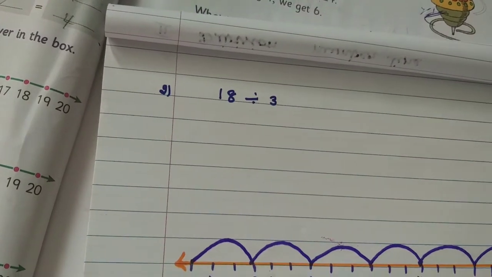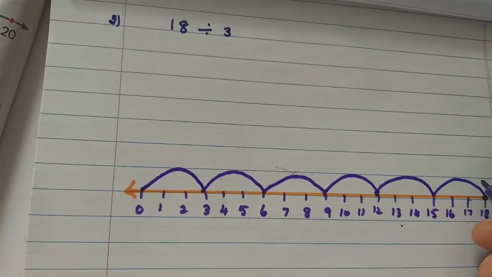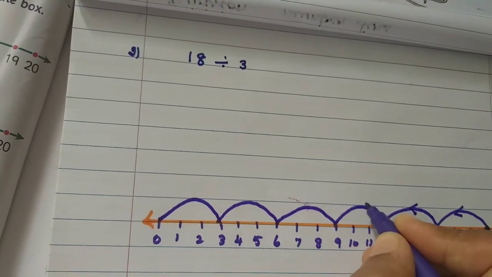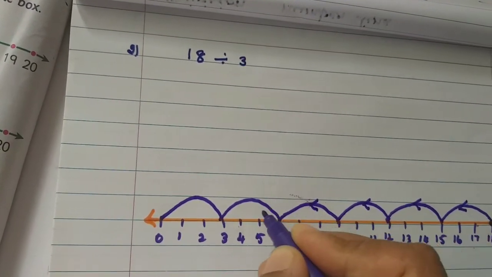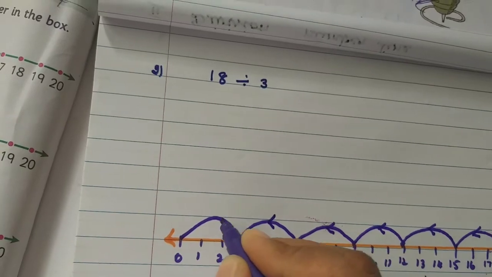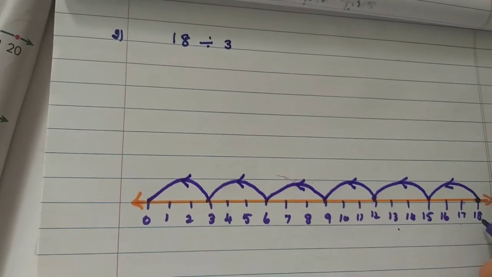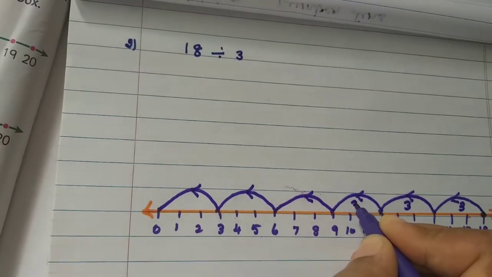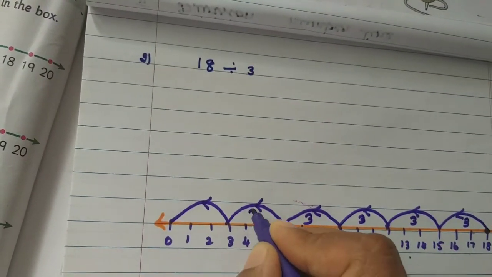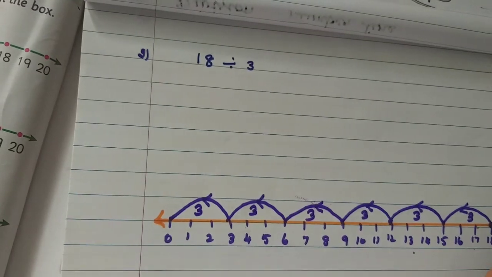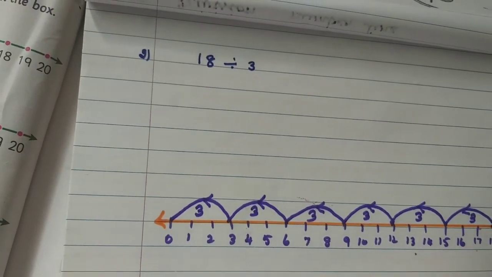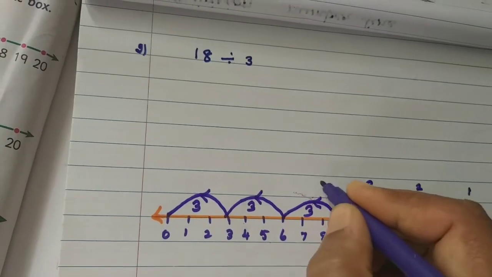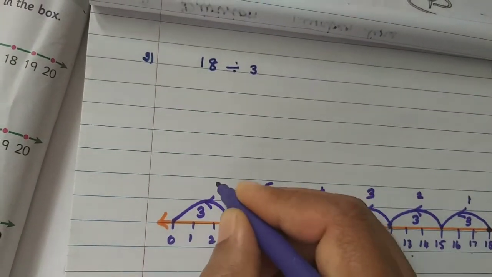And how did you jump? That is towards here, the left hand side. So you should put the arrow mark here. Okay. So how many numbers? 3. And here also 3. Here also 3. Here also 3. And now count how many times you jumped. Yes, 1, 2, 3, 4, 5, 6.